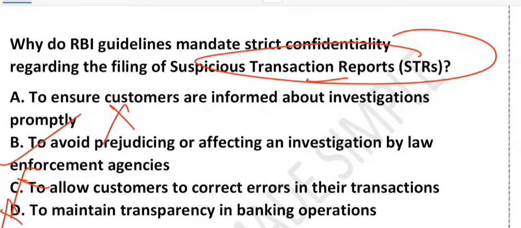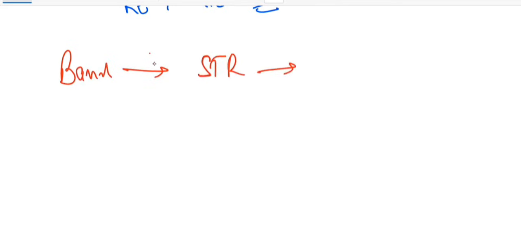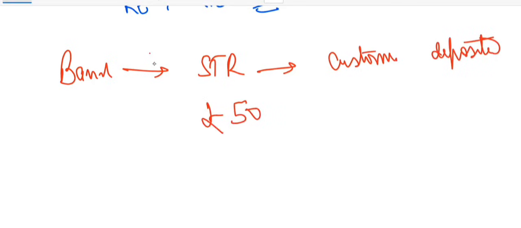So let me give you one example to make it crystal clear. Friends, you can think of it like this. Imagine there is a bank, right? This particular bank filed an STR. Why? Because a customer deposited 50 lakh rupees in cash suddenly.